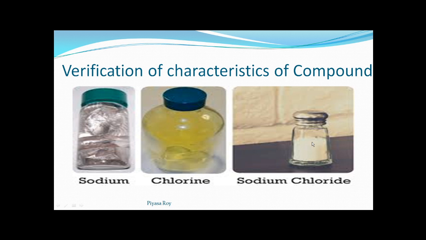We take it in our food. Sodium has also lost its property. It's very reactive, but sodium chloride is not that reactive. So here we are getting a totally different compound, having totally different properties than its constituent elements.